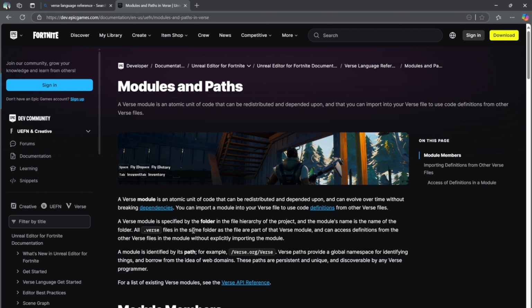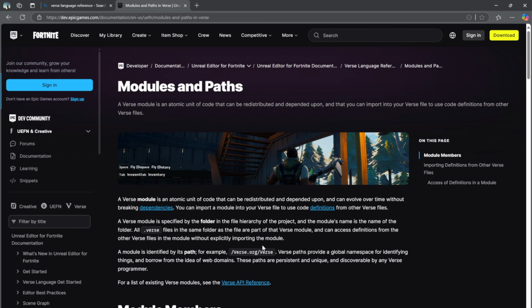So that just means if you're in the same module, then you can access definitions from the same module without having to import it.